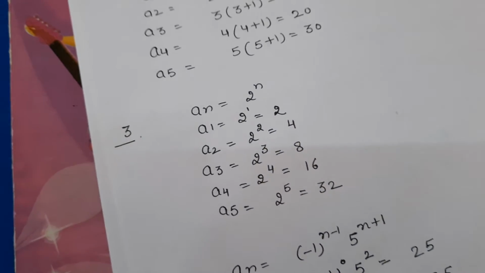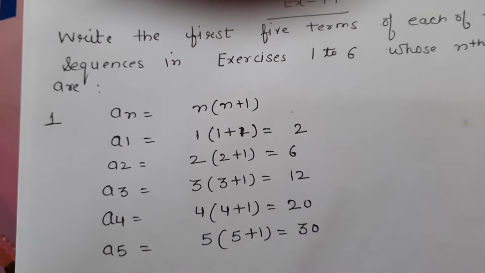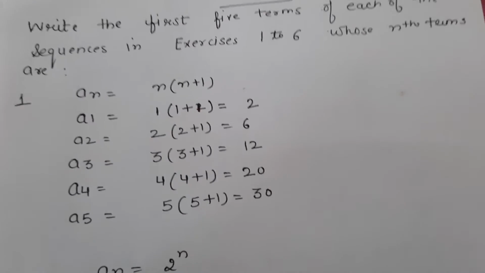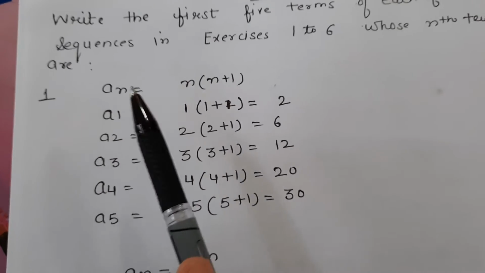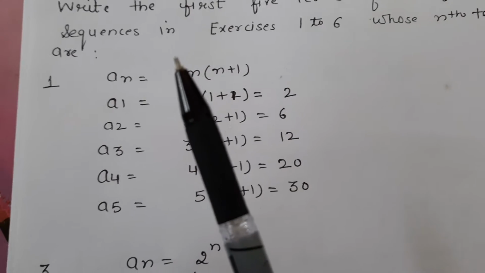Next, I am going to discuss exercise 9.1. This is a very simple and easy exercise. Now, you have to write the first 5 terms of each of the sequences in exercises 1 to 6, whose nth terms are given. First question, the nth term is n into n plus 1. You have to write the first 5 terms.